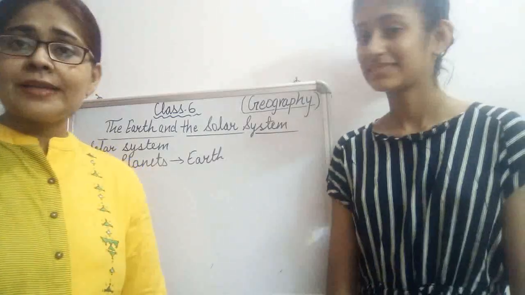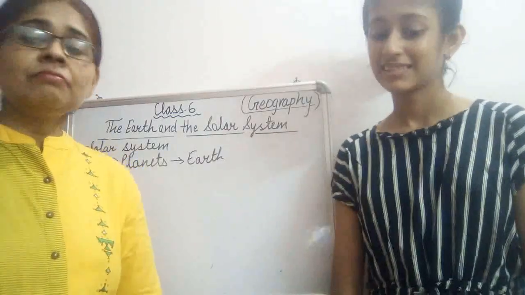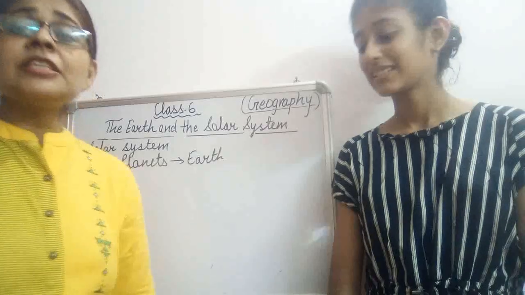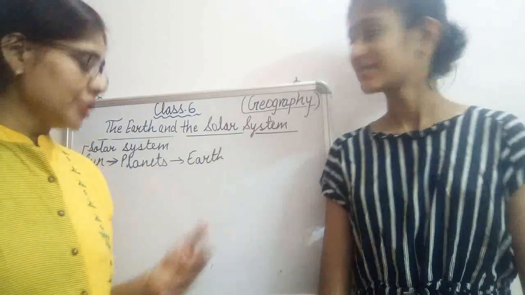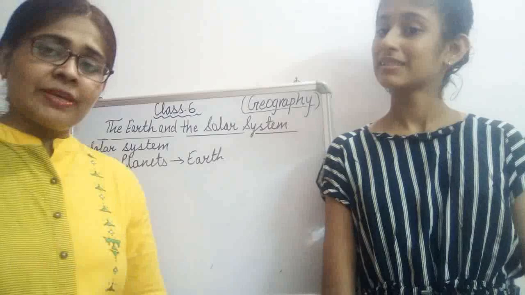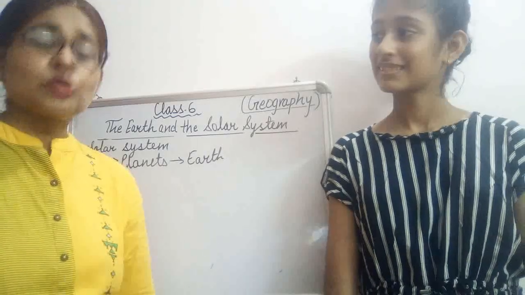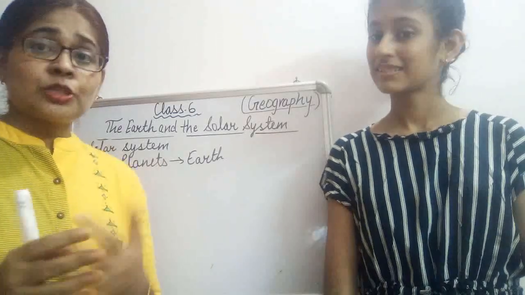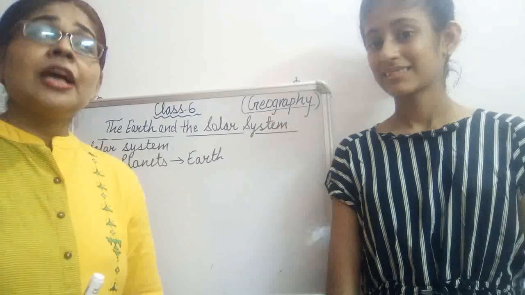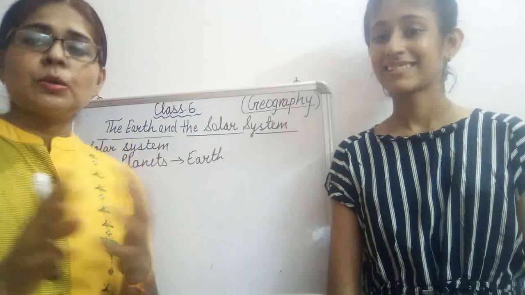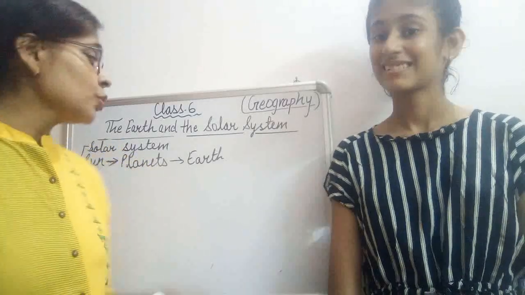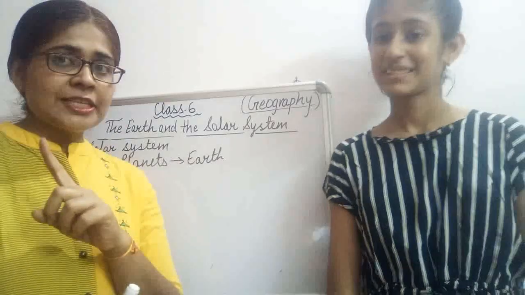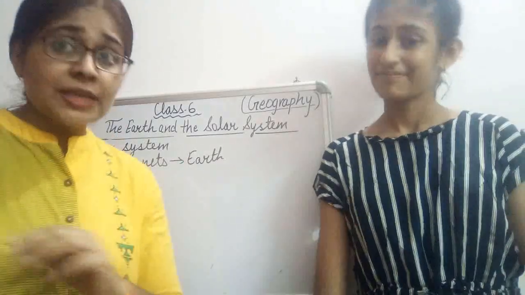Then the fourth planet, Mars. This is in space, and it also has two moons. So it has two satellites. Do you know all the moons are counted as satellites? So Earth has one satellite, Mars has two satellites.